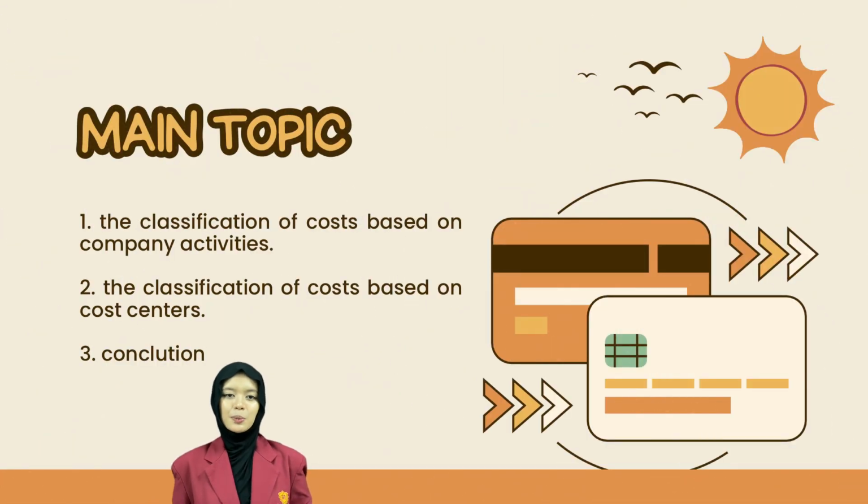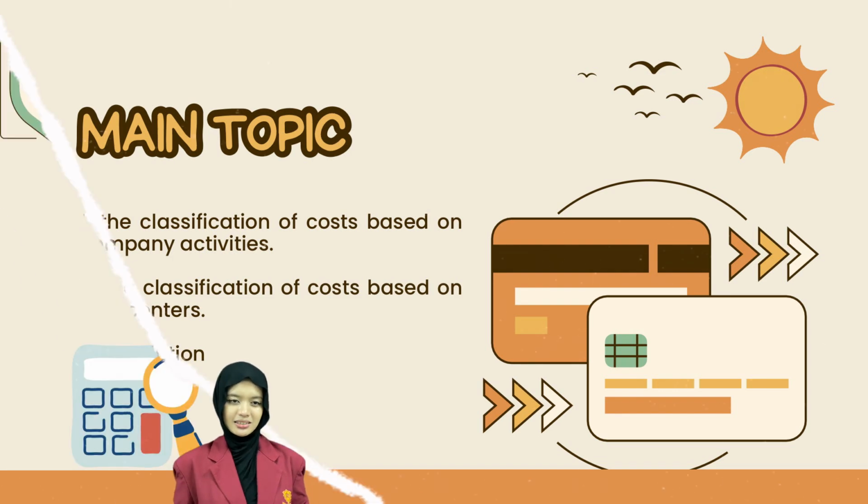Today, we are here to present our topic about cost accounting. The purpose of this presentation is to explain how company costs are classified based on their activities and function. Our presentation is divided into three main parts. First, we will explain the classification of costs based on company activities. Second, we will explain the classification of costs based on cost centers. And finally, conclusion. Now, let me begin our presentation.